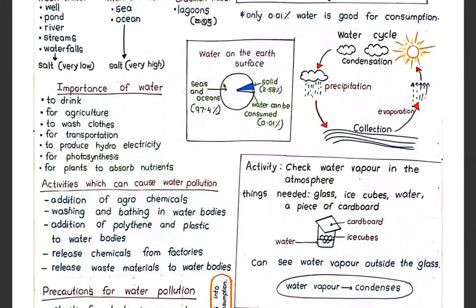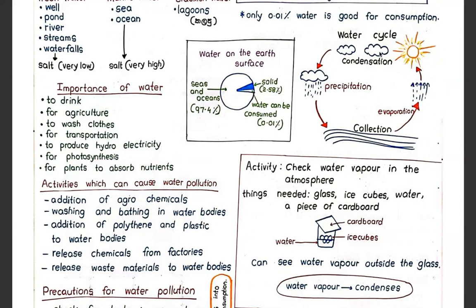Okay, and then let's have a look at a diagram. Now, if you take the earth, you have seas, it has got covered from seas and oceans 97.4%. And solid ඝන විදිහට ජලය තියෙනවා 2.58 in solid state. Then water can be consumed. අපේ පරිභෝජනයට ගන්න පුළුවන් ජලය තියෙන්නේ 0.01% only.